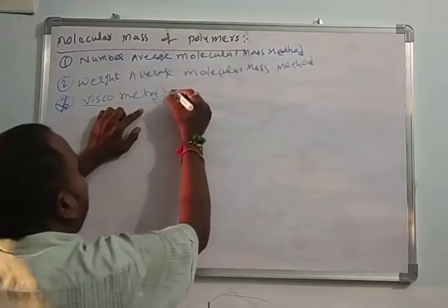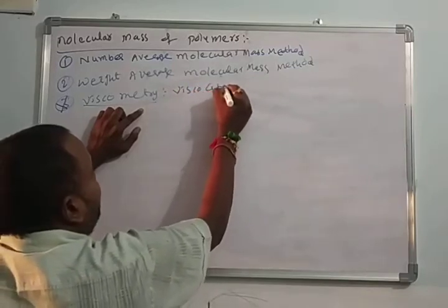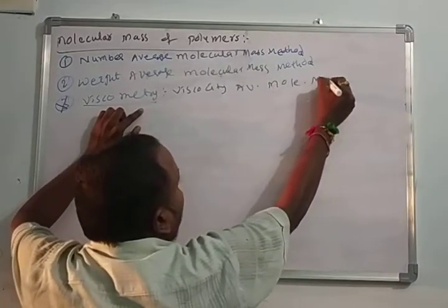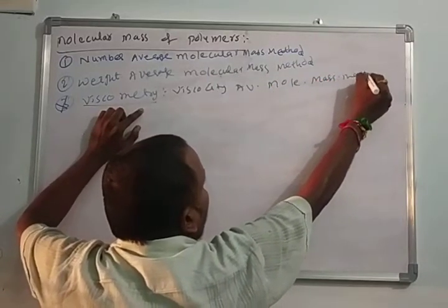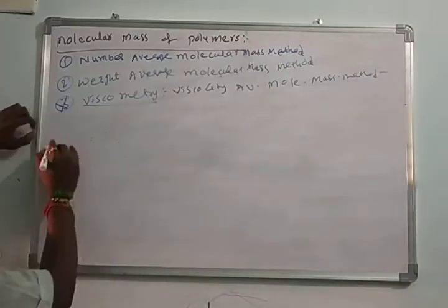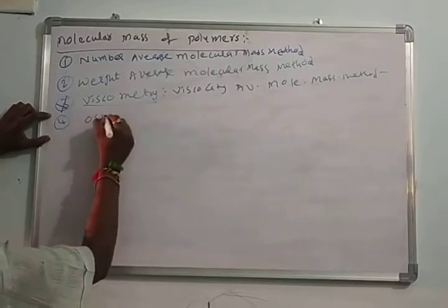This we call the viscosity average molecular mass method, but we don't have the viscosity in PU level, in 12th class level. And here one more is there, osmometry.